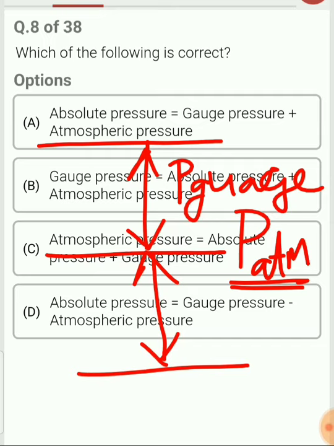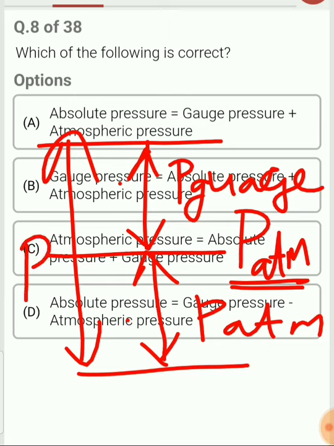Fine. So let's say that atmospheric pressure is present in any kind of equipment. So we neglect the atmospheric pressure, and the pressure which we measure is normally a gauge pressure. However, if we add the atmospheric pressure, P atmosphere, plus the gauge pressure, if I add these two quantities, I will get the absolute pressure. So absolute pressure is equal to the summation of atmospheric pressure plus gauge pressure.